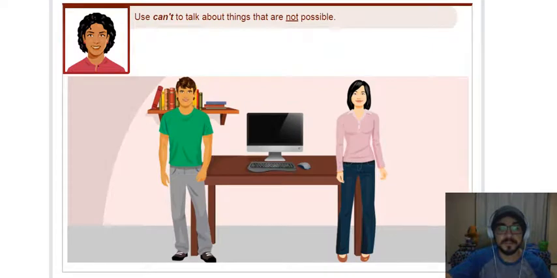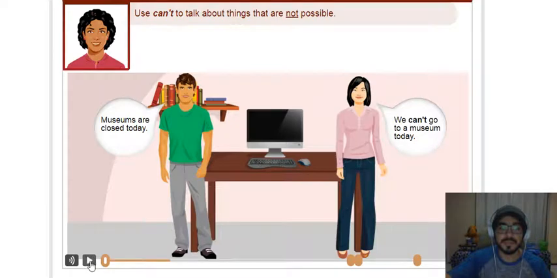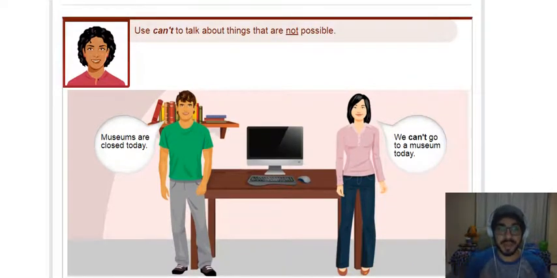Use can't to talk about things that are not possible. Museums are closed today. We can't go to a museum today. So pay attention. We talked about can, but pay attention, there is can't. So use can't to talk about things that are not possible, okay? For example, the boy said, museums are closed today, okay? The museums are closed. Os museus estão fechados hoje, ok? So what she said? She said, we can't go to a museum today.